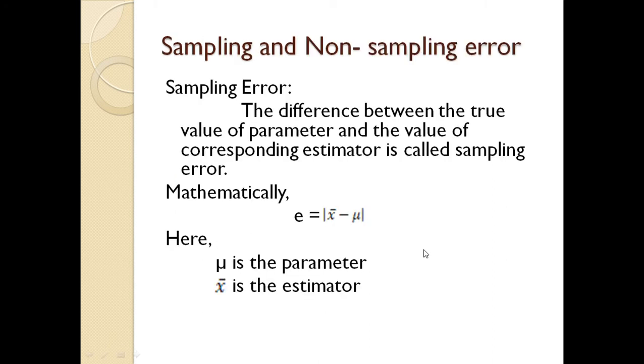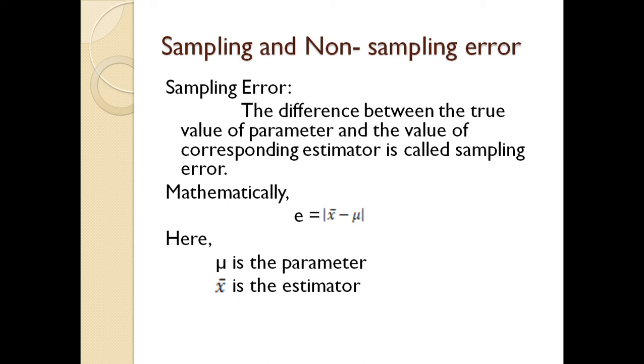Now sampling and non-sampling error. We have two types of errors, and these are also very important from paper point of view, exam point of view. This question occurs many times as a subjective type question, and you should study it in detail. And what is sampling and non-sampling error? So there are two types of errors: sampling error and non-sampling error.